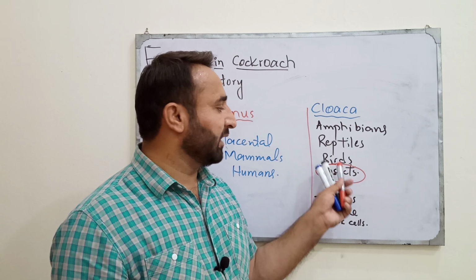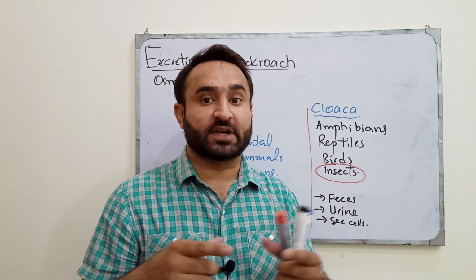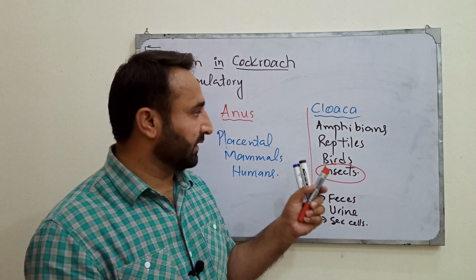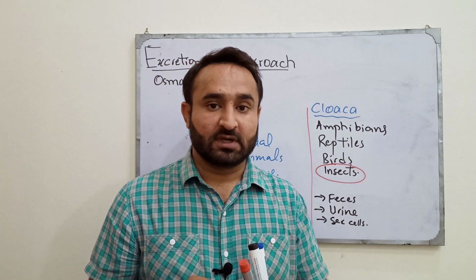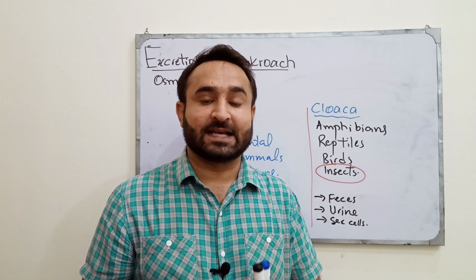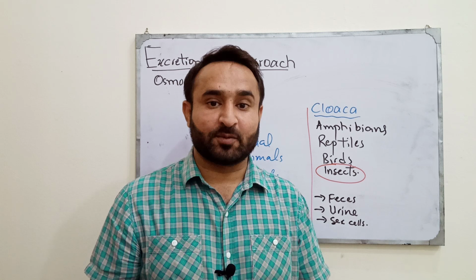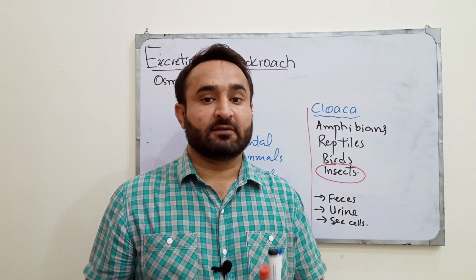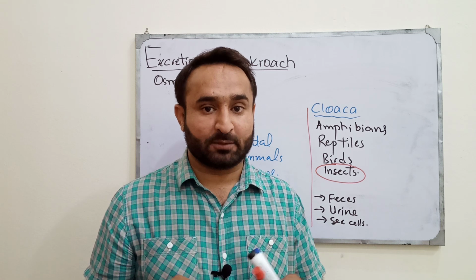In amphibians, reptiles and birds, these two systems are not attached and do not work together, but they put their waste products into the cloaca. This is all about this topic. We talked about excretion in cockroach. What are the excretory structures in it? What are the excretory mechanisms in it? The excretory product is uric acid. And finally, a very important topic, the difference between anus and cloaca. We saw this. This is all about this topic.